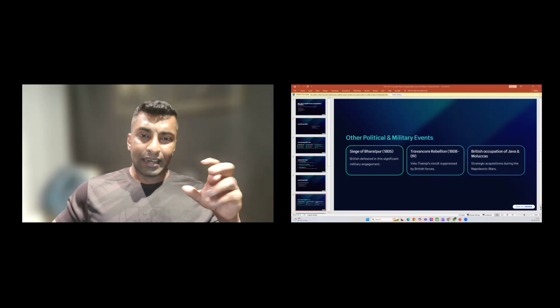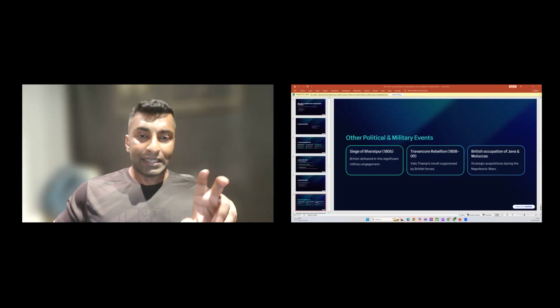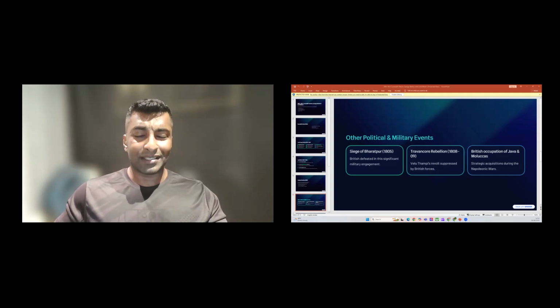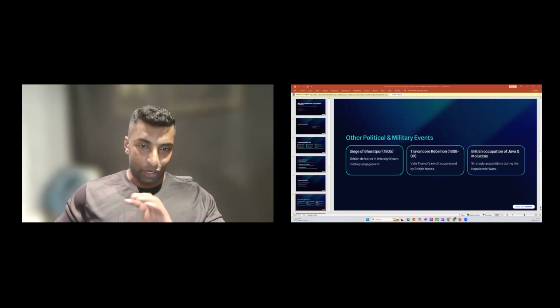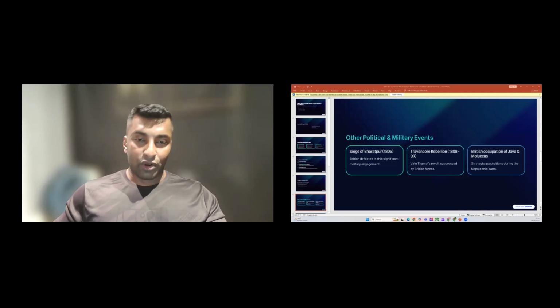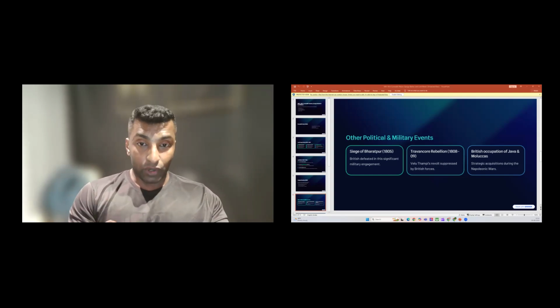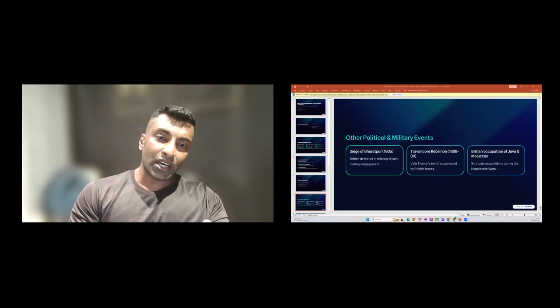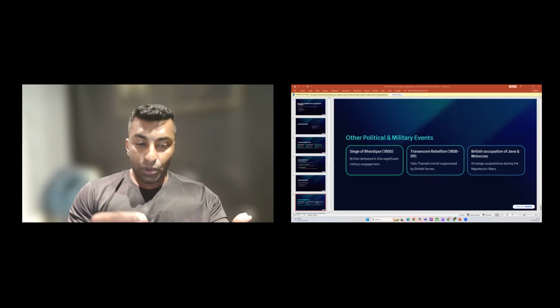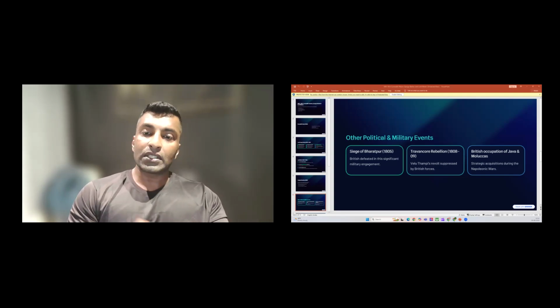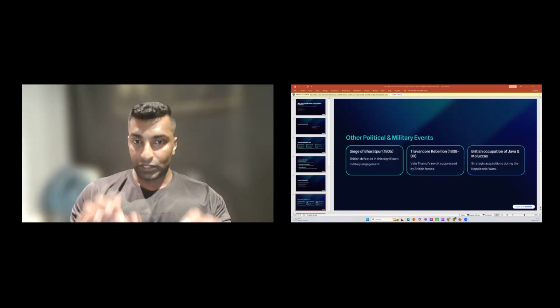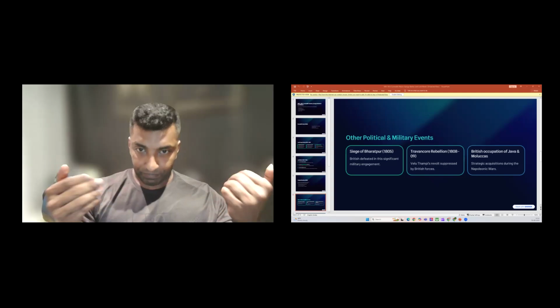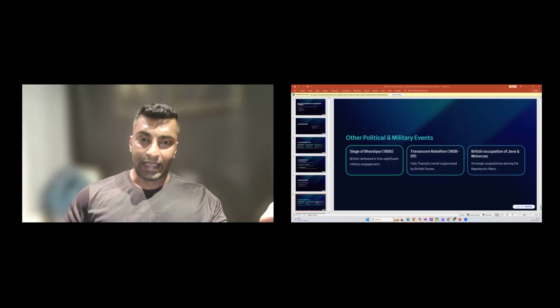So again, it is related to the resistance against the company's interference, and it was suppressed brutally by the company. And Velu Thampi actually died heroically here. So again, you can note this point: during the Napoleonic Wars, the British occupied Java and the Moluccas, to prevent French control of these regions. So Minto's foreign policy was clearly shaped by global developments. So that is related to the foreign and other areas.